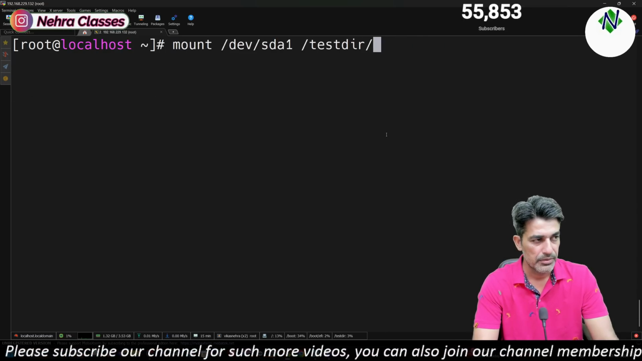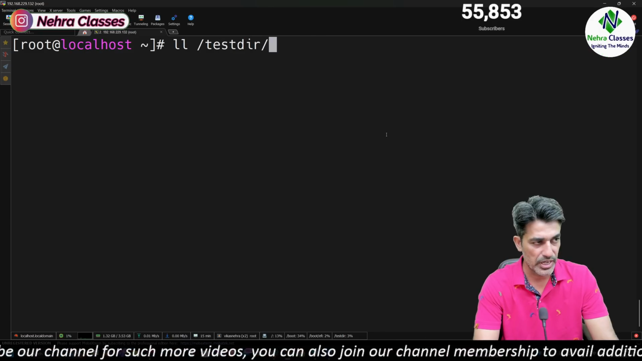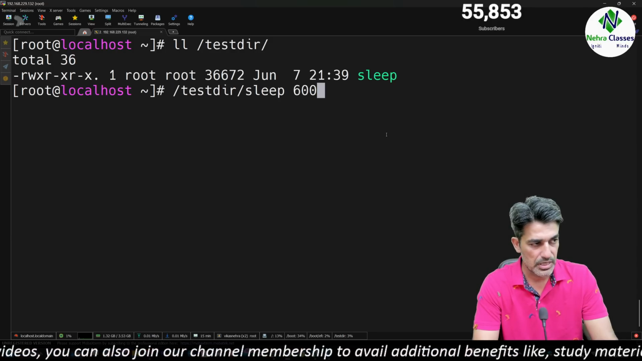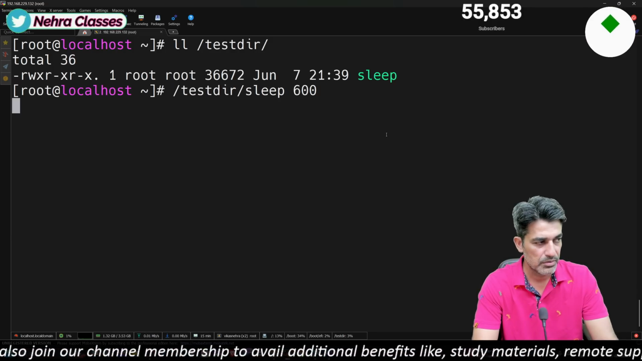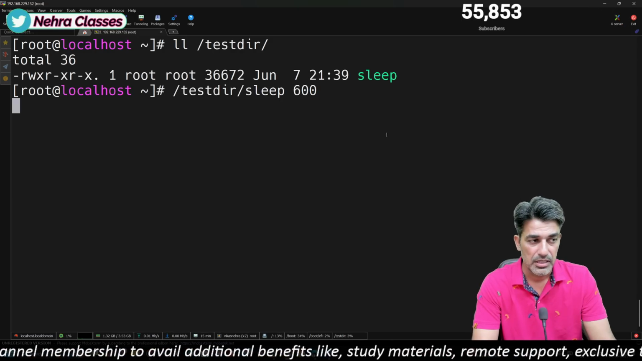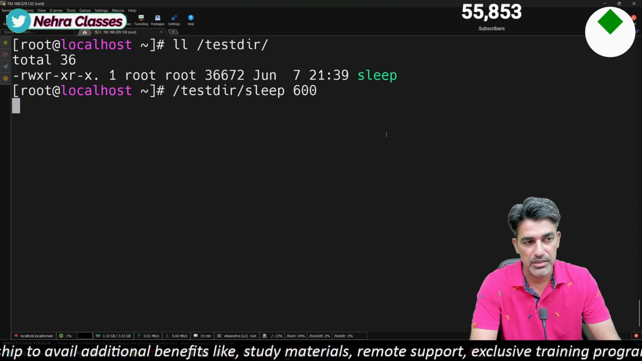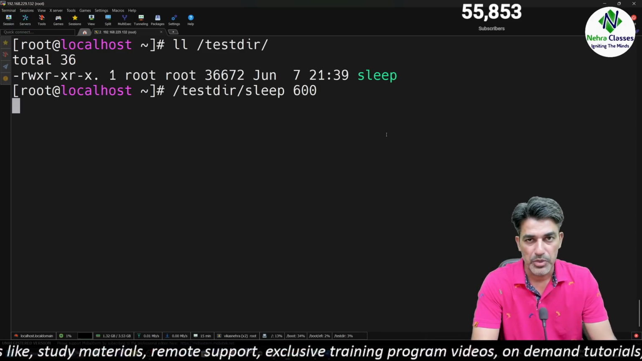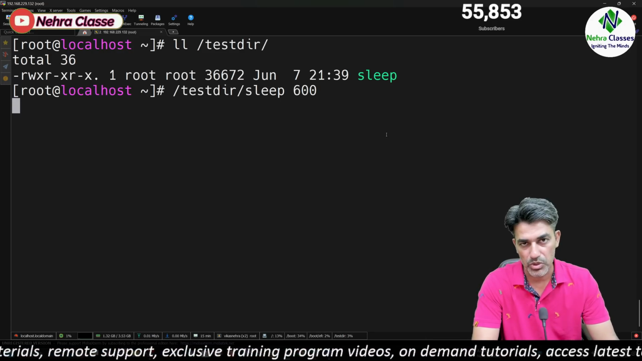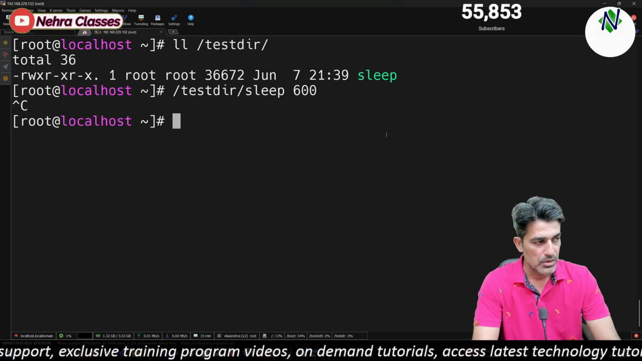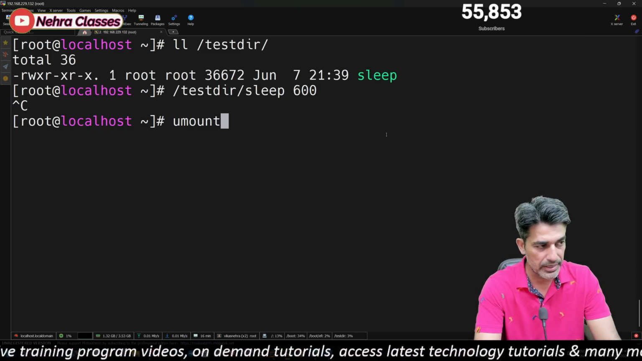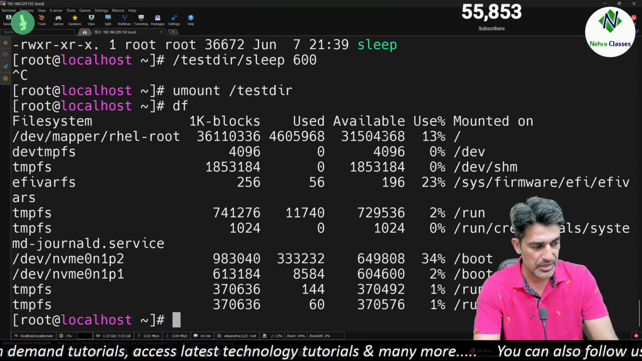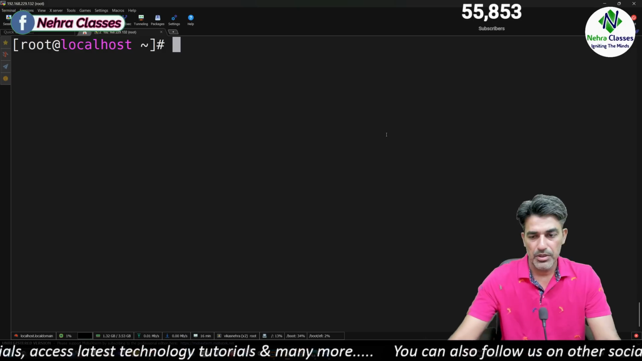Okay. Now let's check for the binary file. It is there. And now let's execute this file. So this time the sleep command is executing. The file system is allowing the binary file to execute because this time the noexec option was not there. Okay. So let's unmount it back. Let's verify it in the output of df -h. Okay.